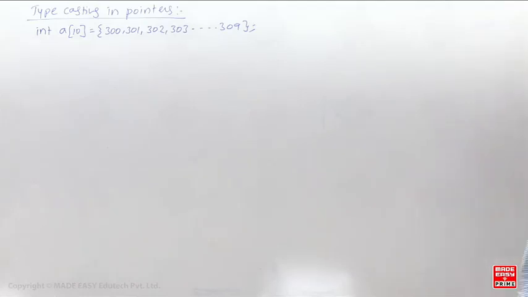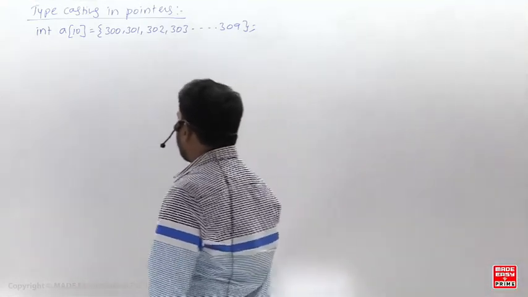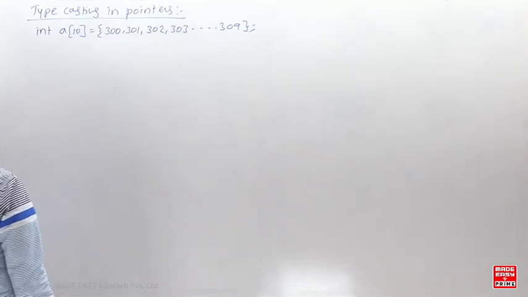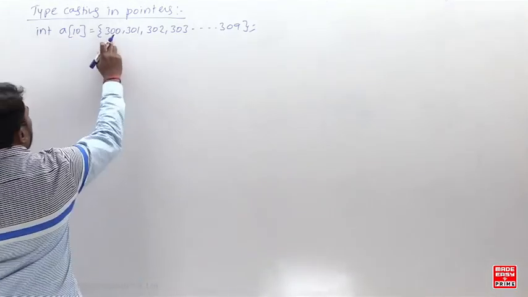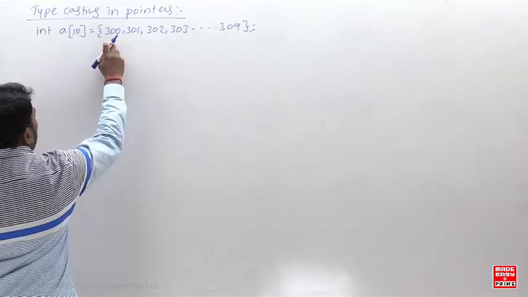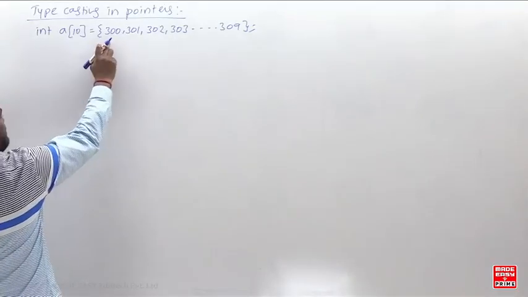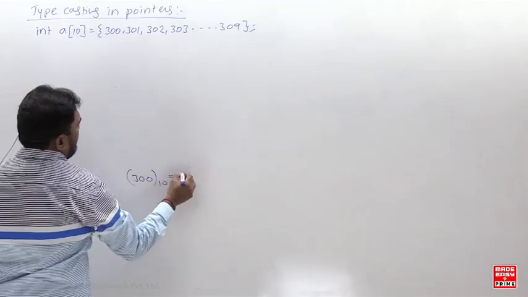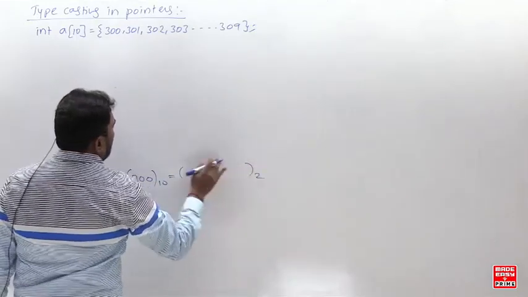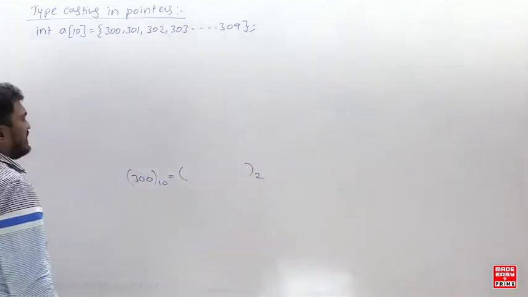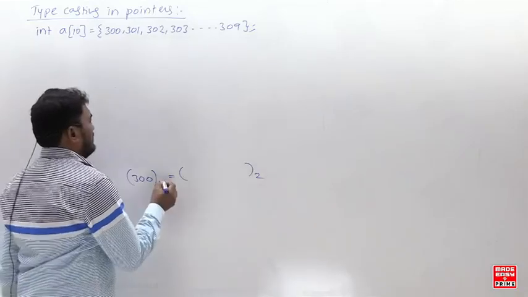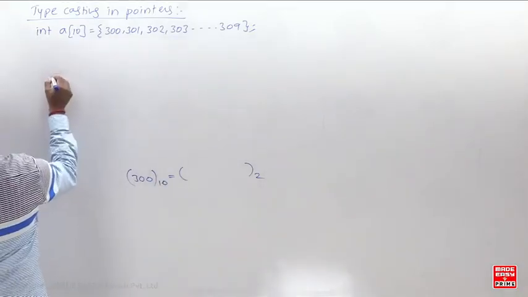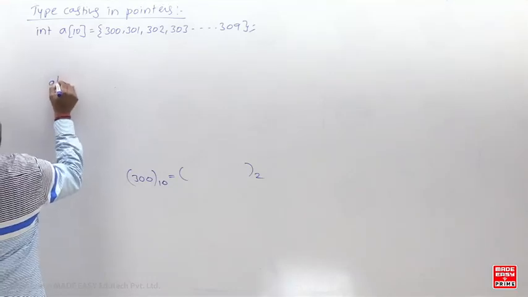Yeah, Rahul, that will be based on that. Yes, you are right. Understand here, the answer is not just that. Now let us try to understand how these values will be stored in the memory. First, find out the binary of 300. So this is the decimal, right? Tell me what is the binary value of 300? Just find out the binary value of 300.